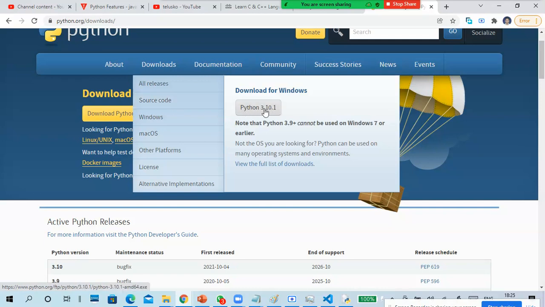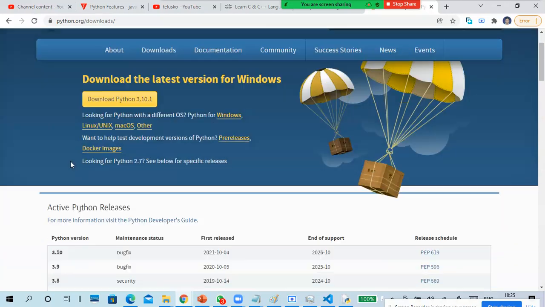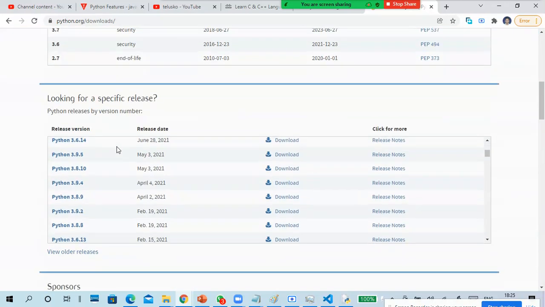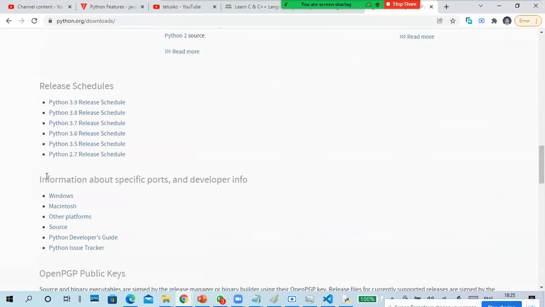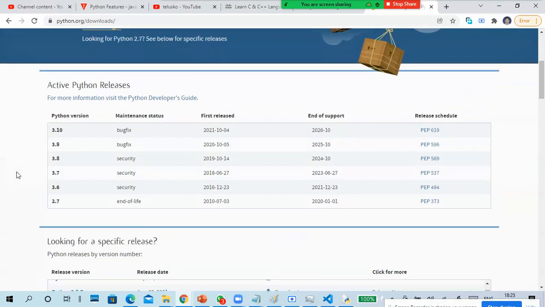You can click here to download this one, but I'm not clicking. I'm going to view the full list of downloads. Go to this one, view full list of downloads. Why is it showing like this? I need another one. Google, Microsoft.